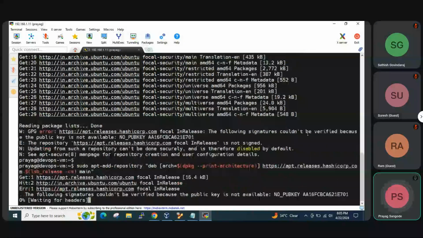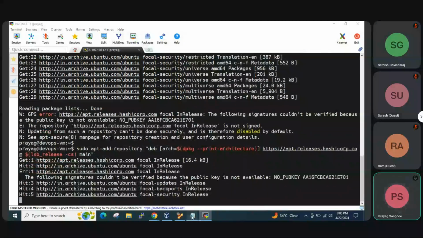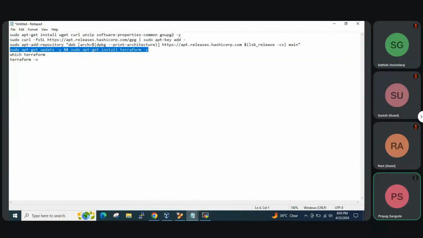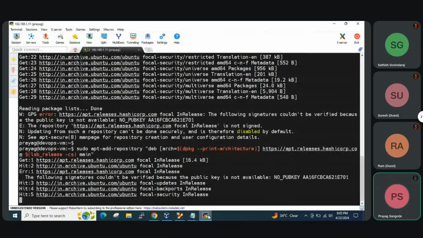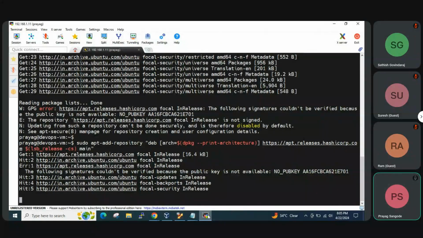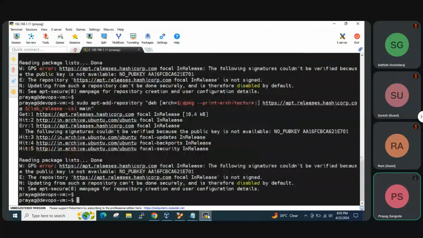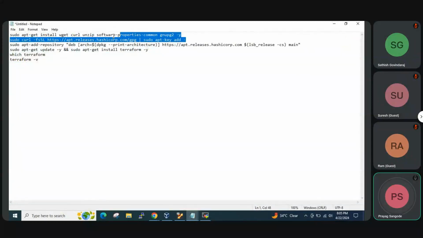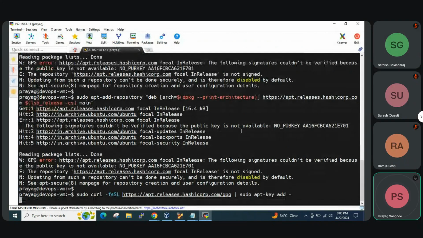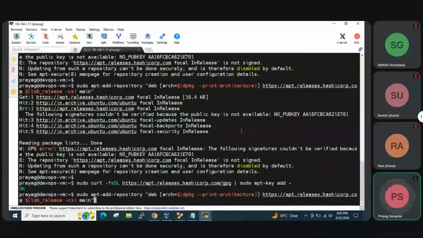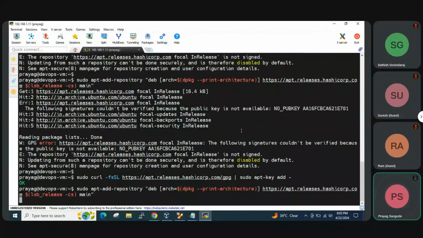There is some error. Let's check that. Did I miss any command? Let's check this. Maybe I missed this one. I think I missed that command. I'll again do this.